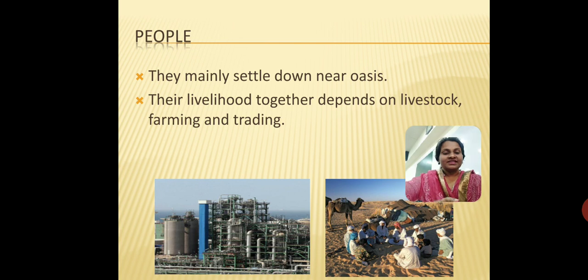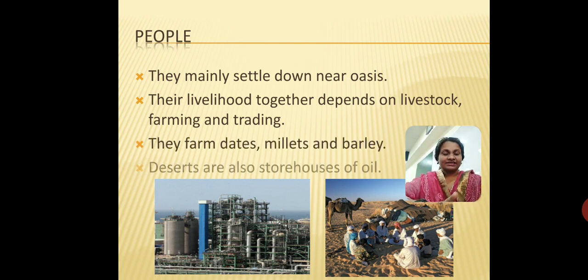Right now this is an image of the oil refineries that you find in the deserts. Deserts are a huge source of oil and minerals. So you will find a lot of oil and mining activity taking place in the deserts. Secondly, you will find most people staying near the oasis. Oases are isolated pools of water. So that is where you will find most of the population living.